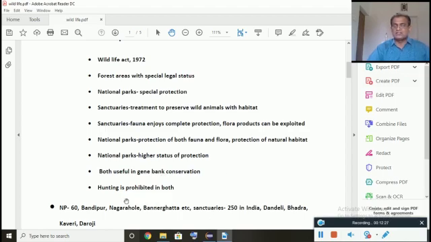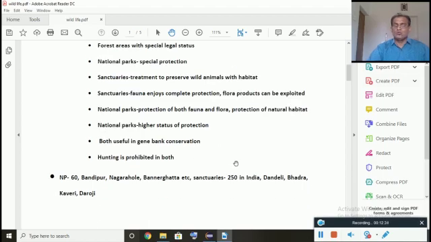And as I said, hunting is prohibited in both. So you cannot hunt the animals. The only other possibility is that the farmers can rear some animals like goat, hen, fish and other things, and we can use them for eating.